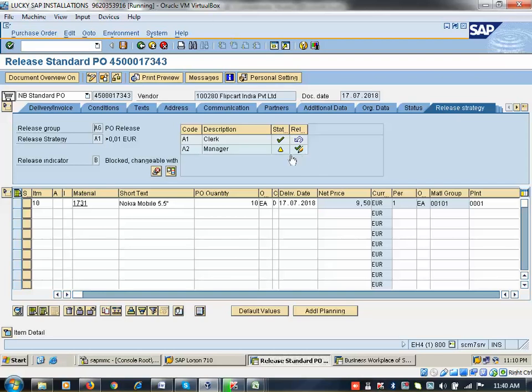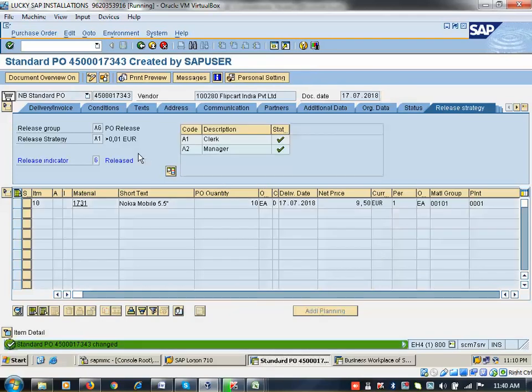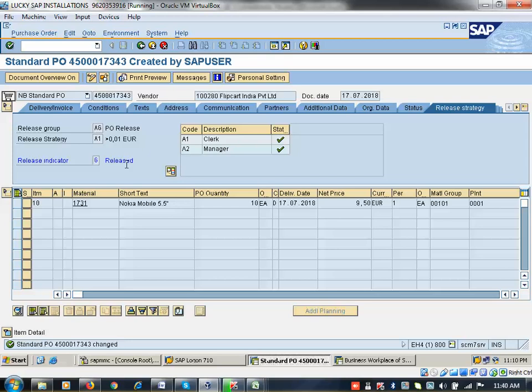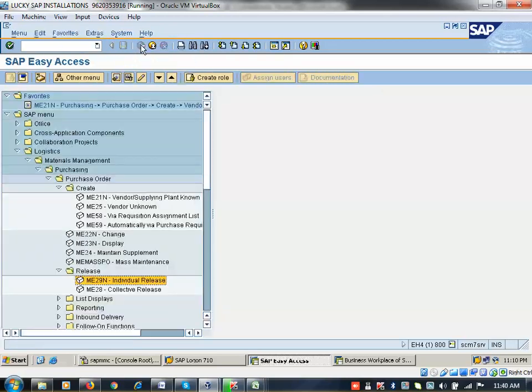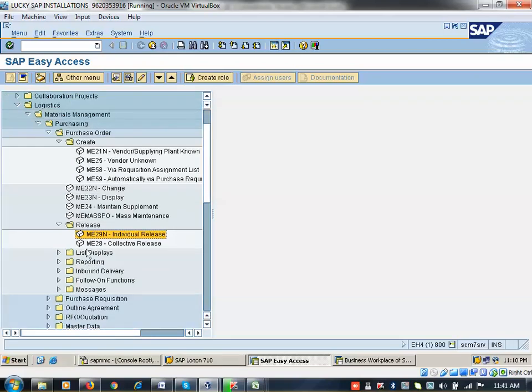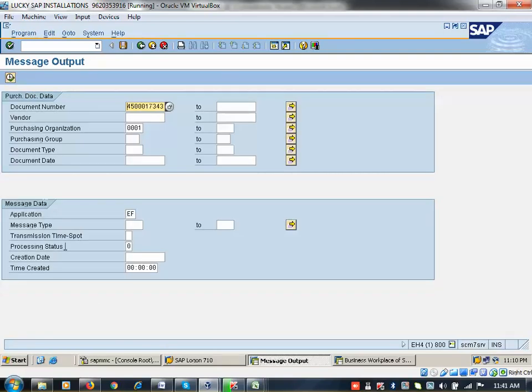Okay, so now click on execute. Now everybody is giving thumb impression because of Aadhaar. Okay, so save, the PO is approved, then release. Once it is released, what is next? When you are running the cycle in real time: MM01, XK01, ME21N, ME22N if you want to change it, ME23N you can display, then ME29 you can approve. Once it is approved, send the PO to the vendor here, ME9F. This is the real time scenario I am showing.